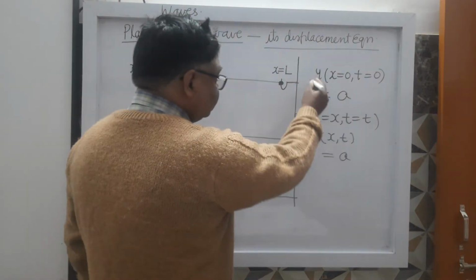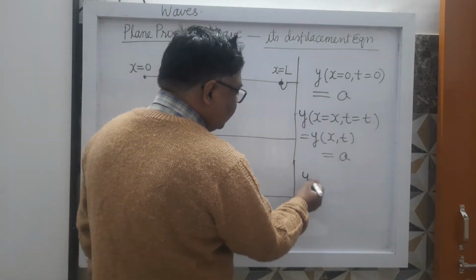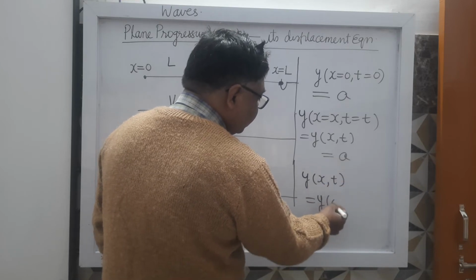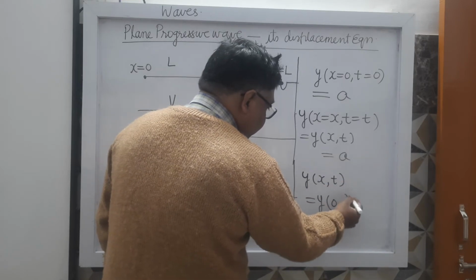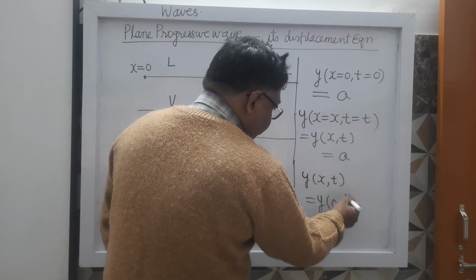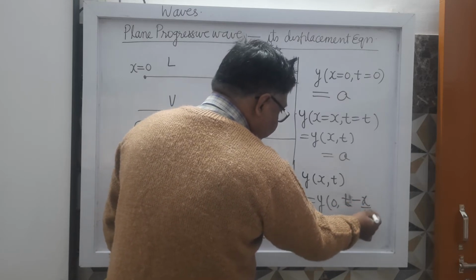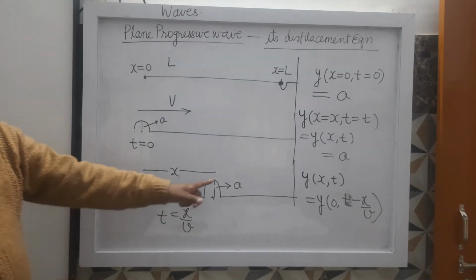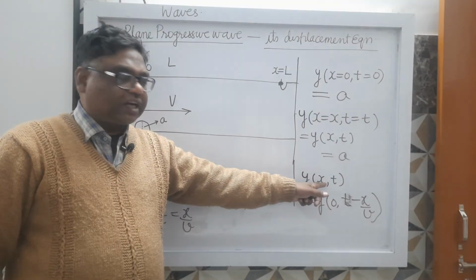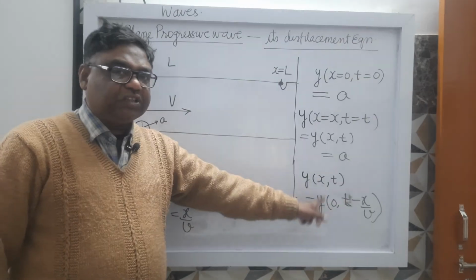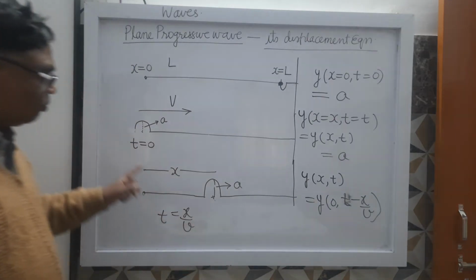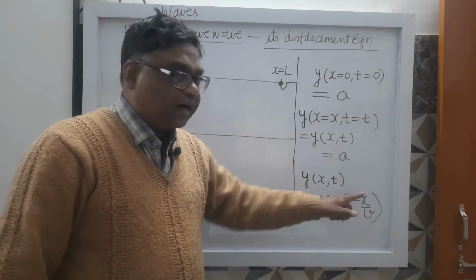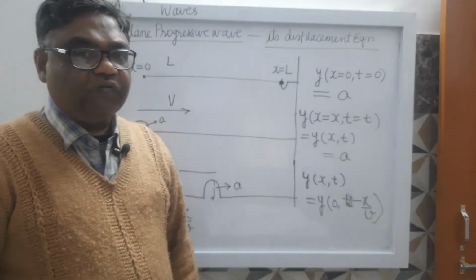How will you write this? You can write it as y(x, t) is equal to y0(t minus x upon v). It's clear? It means the displacement of the particle situated at position x at time t will be the same as the displacement of the particle situated at the leftmost position, that is x equals 0, at time t minus x upon v.